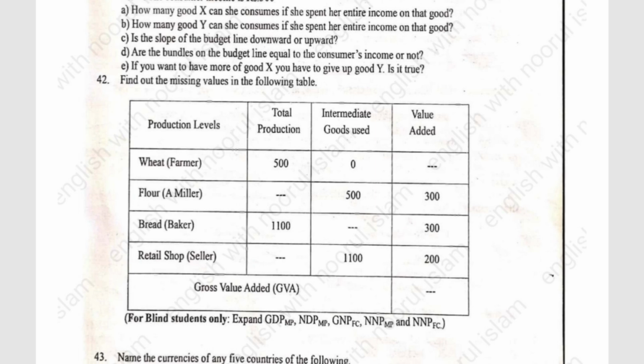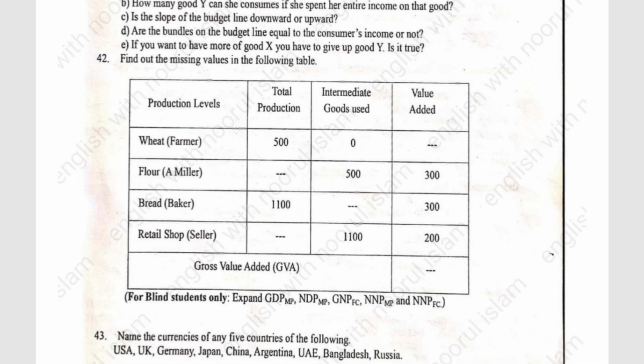Next, flour. They have given nil. 500 plus 300, that is 800. Bread: 1100 minus 300, that comes to 800. Next, retail shop: 1100 plus 200, 1300. Remember, only for the bread you need to subtract. Okay, so you need to find the gross value added.